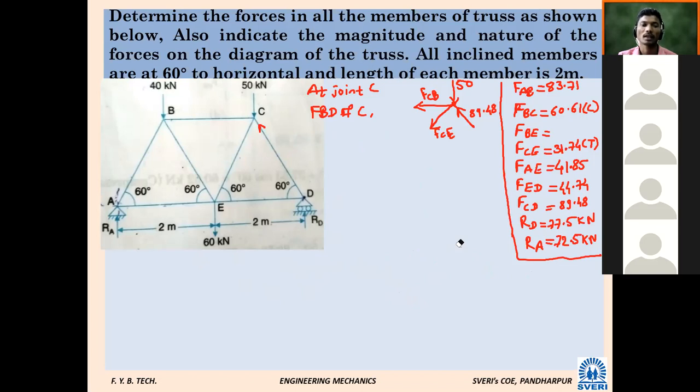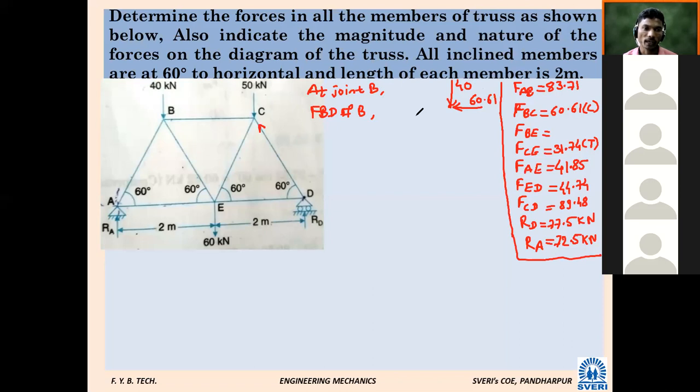Shall we solve? Joint B. How many unknowns are there? First, at this point a vertical force is there. What is its value? 40. Then this BC. How are you going to show this BC force? Compressive. Means away from the joint or towards the joint? Towards the joint. You are going to show it like this, 60.61.